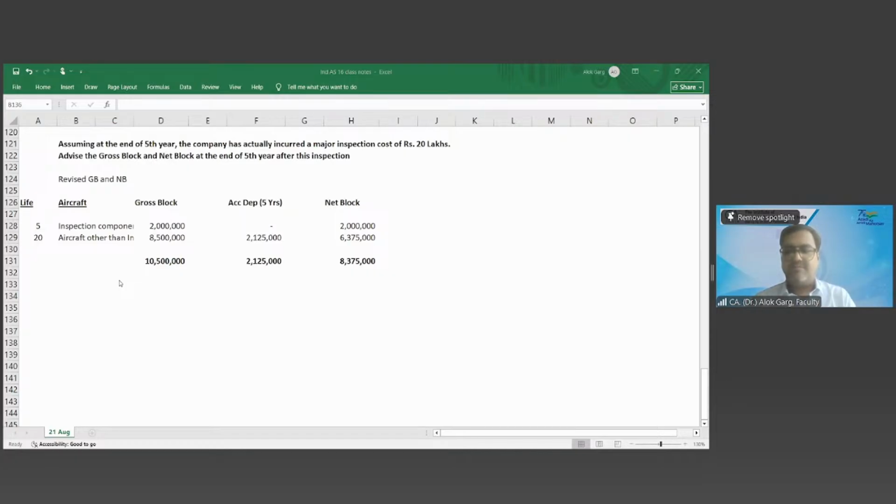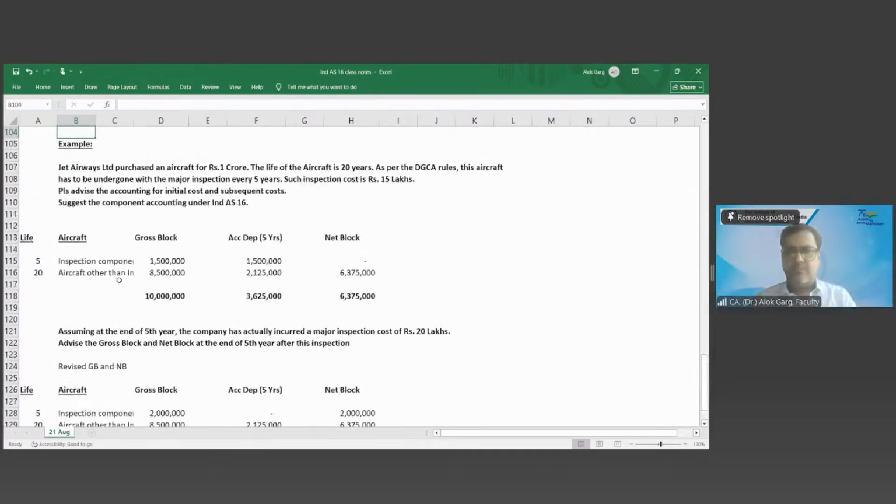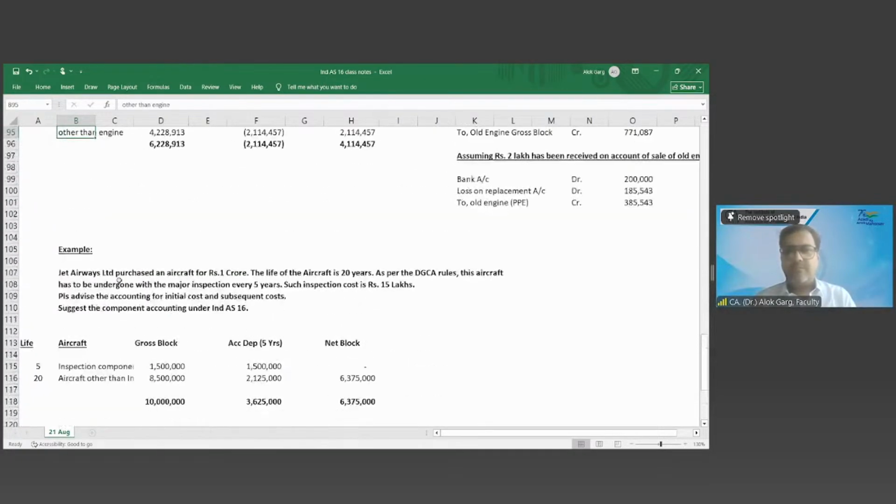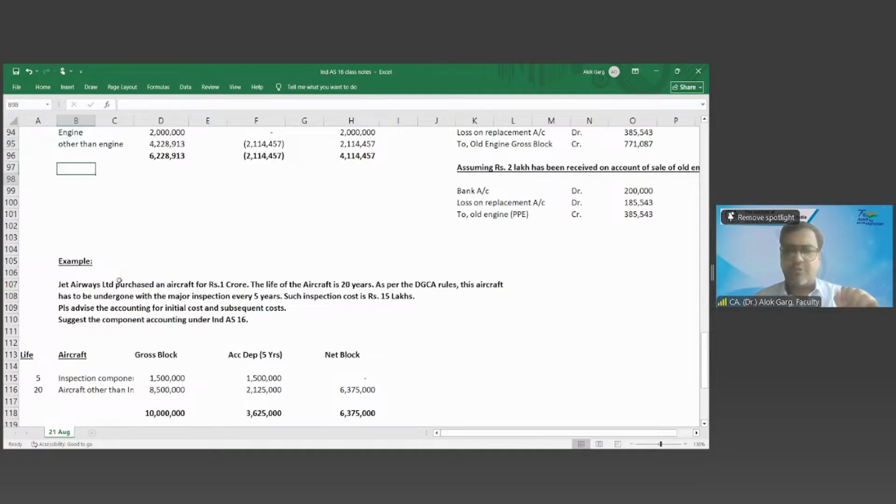Yes, sir. I have one question, sir, on this. So actually the inspection cost, initially we know that the 15 lakhs is the inspection cost. That is very much sure. But at the end of the 5th year only we came to know that it's 20 lakhs. But the 15 lakhs, whatever the accounting we did is correct. What about the 5 lakhs, sir? Which 5 lakh? See, actually, in the original example, we gave that 15 lakhs is the inspection cost that we are depreciating over a period of 5 years. That is very much understood. There is no question about that. And it becomes zero.